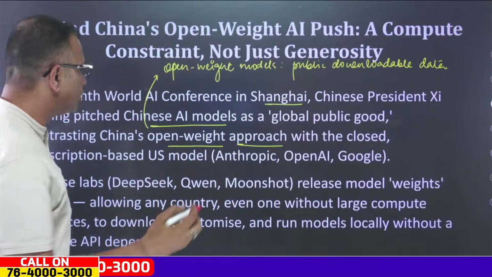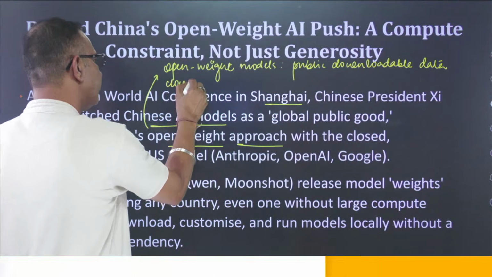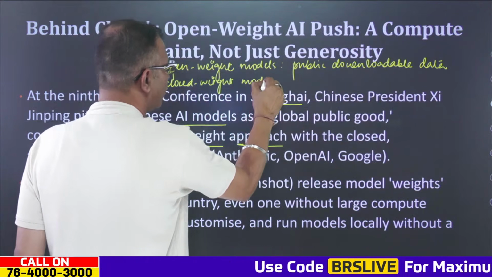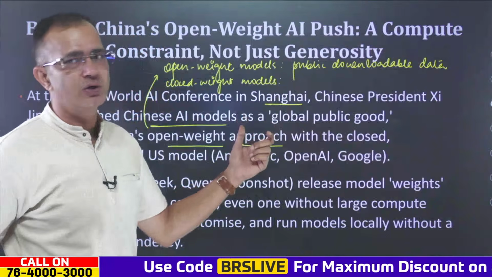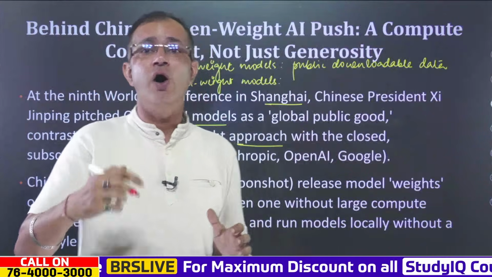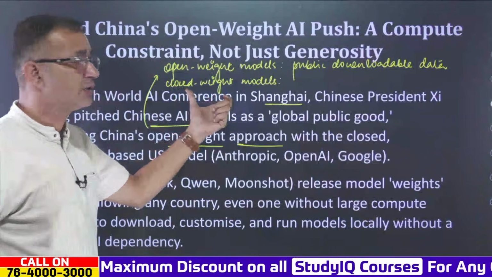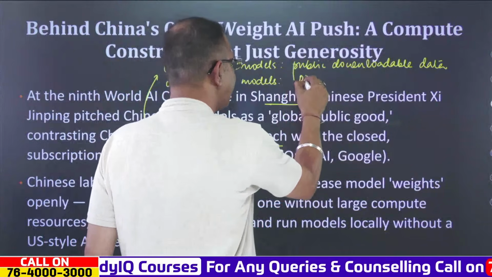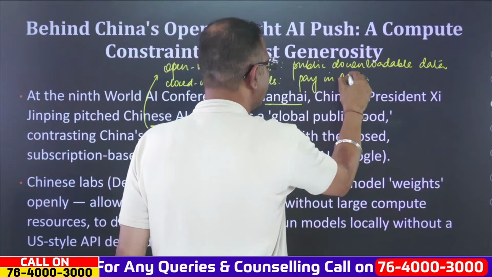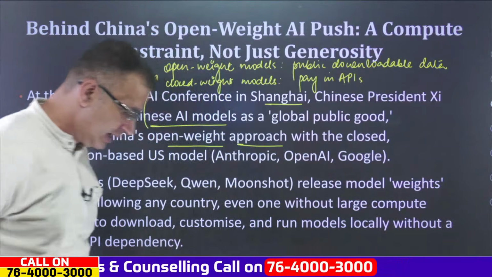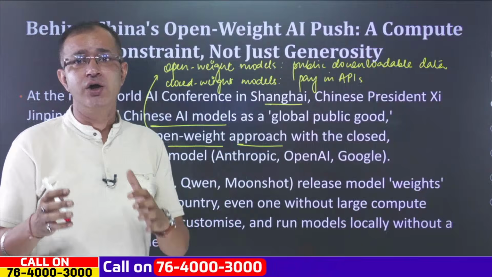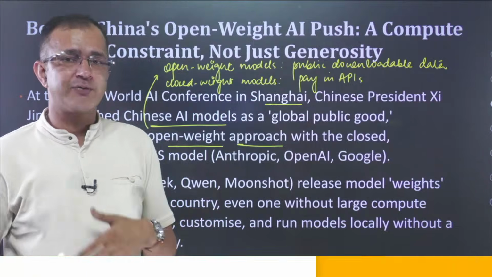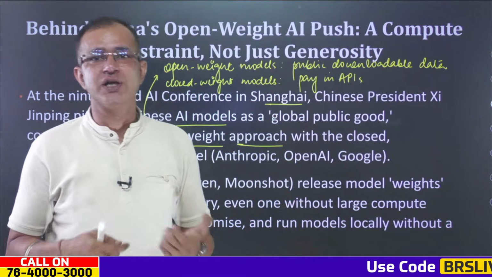But when it comes to closed weight models, these are basically those models where we do not have the public downloadable data. And for using the closed weight models, we actually require APIs. So we have to pay for APIs to get access to these models. When it comes to the US models, they are basically the closed weight models where you actually have to pay. If you are using Anthropic, you have to pay. If you are using Gemini, you have to pay.